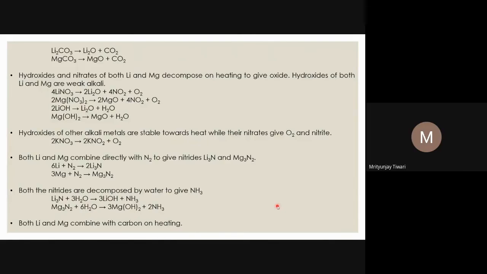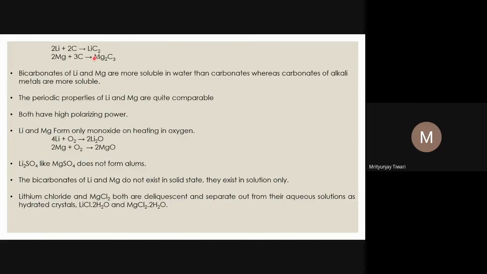Both lithium and magnesium combine with carbon on heating, that we have seen for lithium, and a similar thing we see for magnesium as well. So lithium reacts with carbon to form lithium carbide. Lithium plus 2C, we can write, forms Li2C2. A similar reaction we see for magnesium: 2 magnesium plus 3C, this is carbon. And the carbon can be coke or graphite, and it also forms a carbide, and the carbide's valency is 2, that we have seen in the molecular orbital theory.